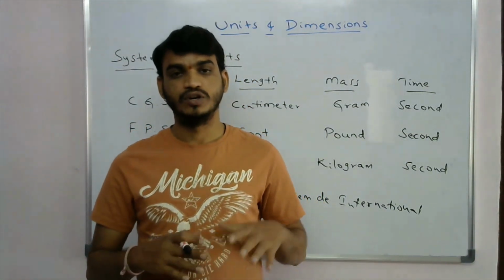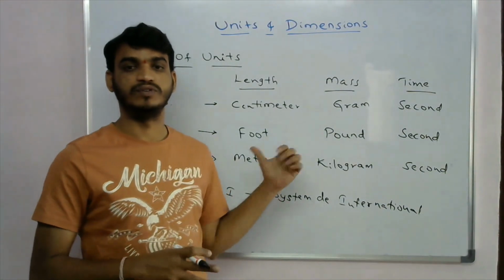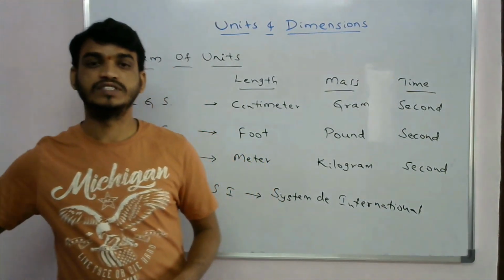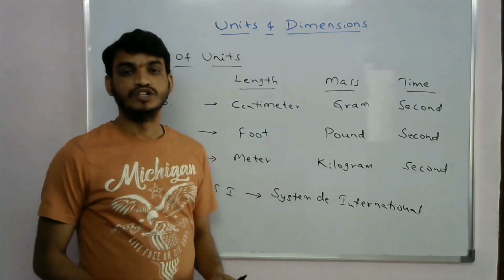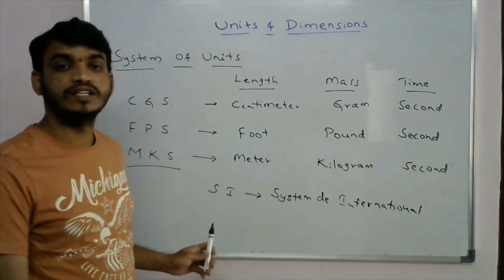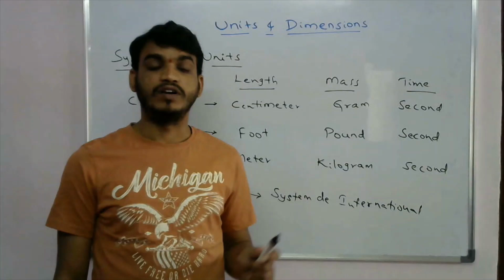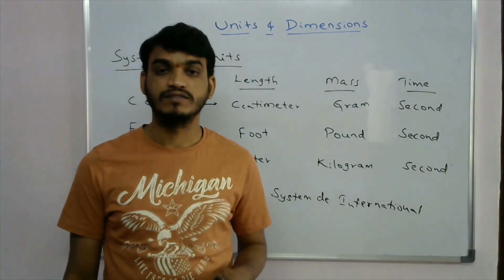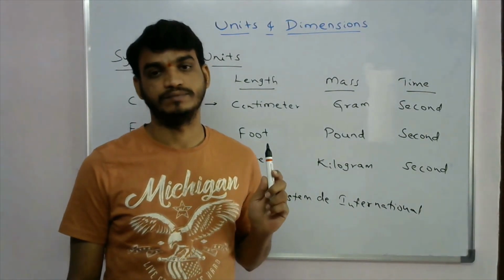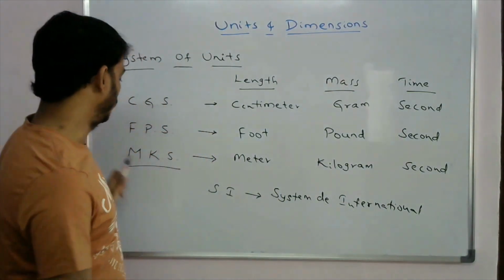So these are the systems of units. But how many types of physical quantities do we have? We have two different types of physical quantities. One is fundamental quantities and another one is derived quantities. I will tell you.